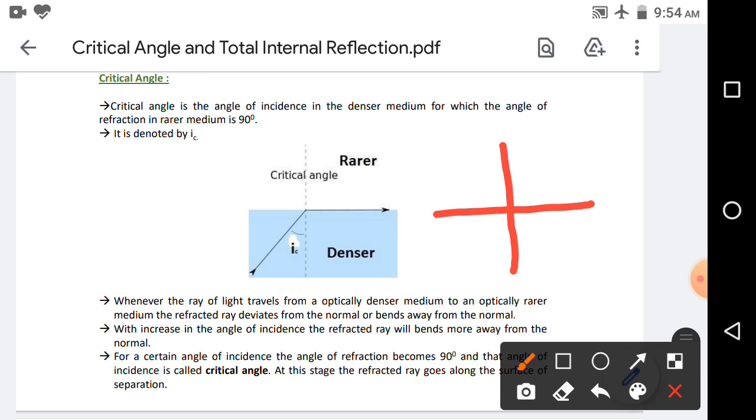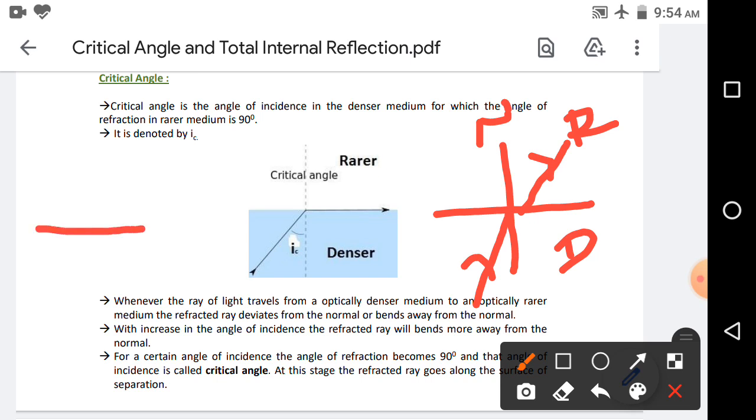Let's consider a ray of light traveling from a denser medium to a rarer medium. That means the refracted ray will bend away from the normal. Yes or no? Whenever the ray of light travels from a denser medium to a rarer medium, the refracted ray will bend away from the normal. If we increase the angle of incidence by a certain value, then the refracted ray will bend more away from the normal. It means if I increase i, then r will also increase.